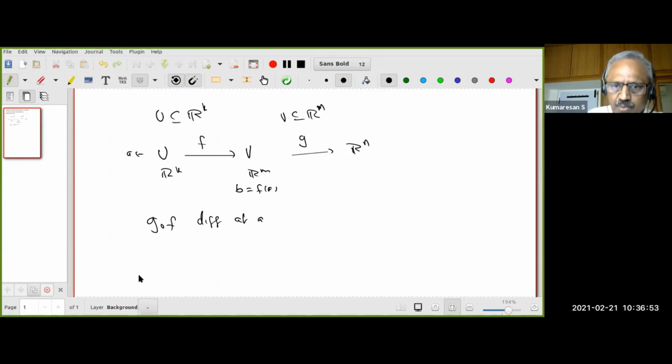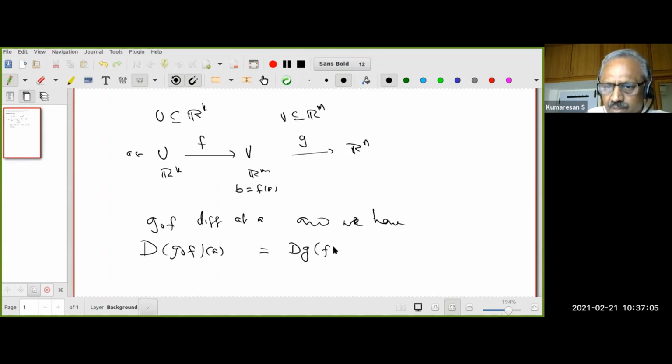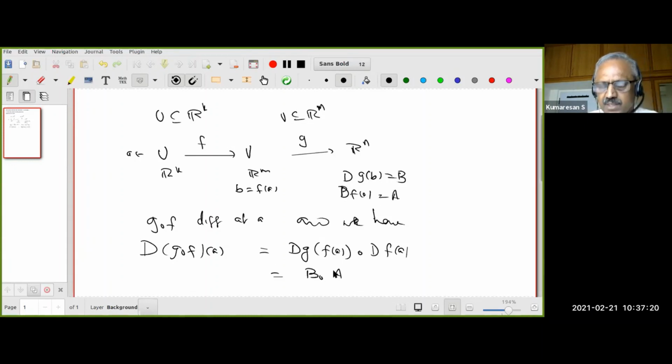So that's what we want to prove: differentiable at a, and we have the derivative of g composite f at a is the derivative of g at the point f(a) composite the derivative of f at a. So if I call the derivative of g at b as B and the derivative of f at a as A, then what I read is B composite A. That's a linear map.